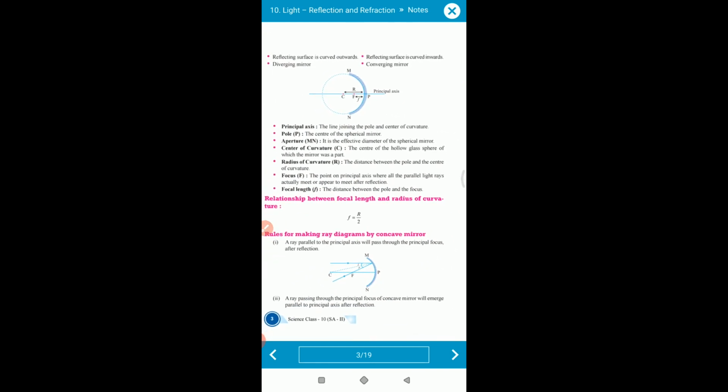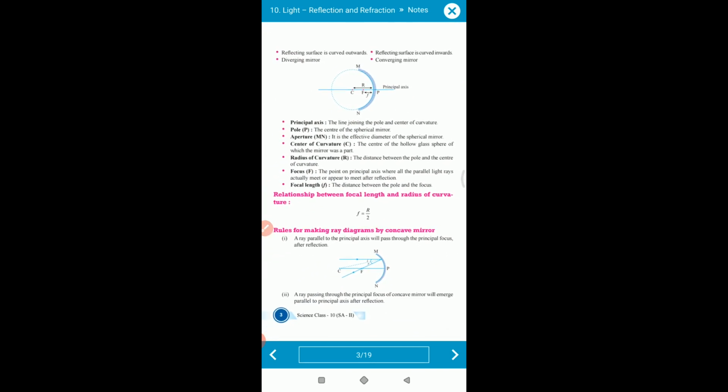Now you have to go through the various terminology.